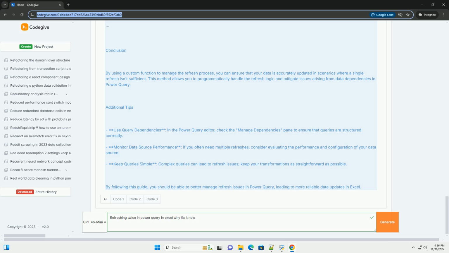Additional tips. Use query dependencies. In the Power Query editor, check the Manage Dependencies pane to ensure that queries are structured correctly. Monitor data source performance. If you often need multiple refreshes, consider evaluating the performance and configuration of your data source. Keep queries simple. Complex queries can lead to refresh issues. Keep your transformations as straightforward as possible. By following this guide, you should be able to better manage refresh issues in Power Query, leading to more reliable data updates in Excel.